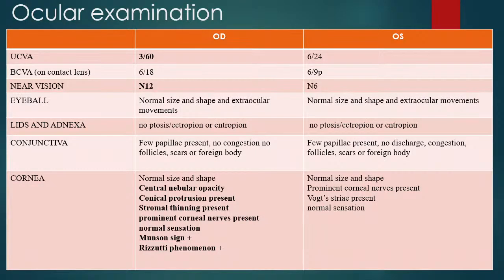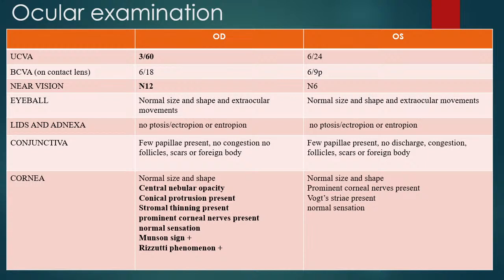Now on ocular examination, the uncorrected visual acuity was 3/16 in the right eye and 6/24 in the left eye. The best corrected visual acuity on contact lens was 6/18 in the right eye and 6/9 partial in the left eye. Near vision was N12 in the right eye and N6 in the left eye.